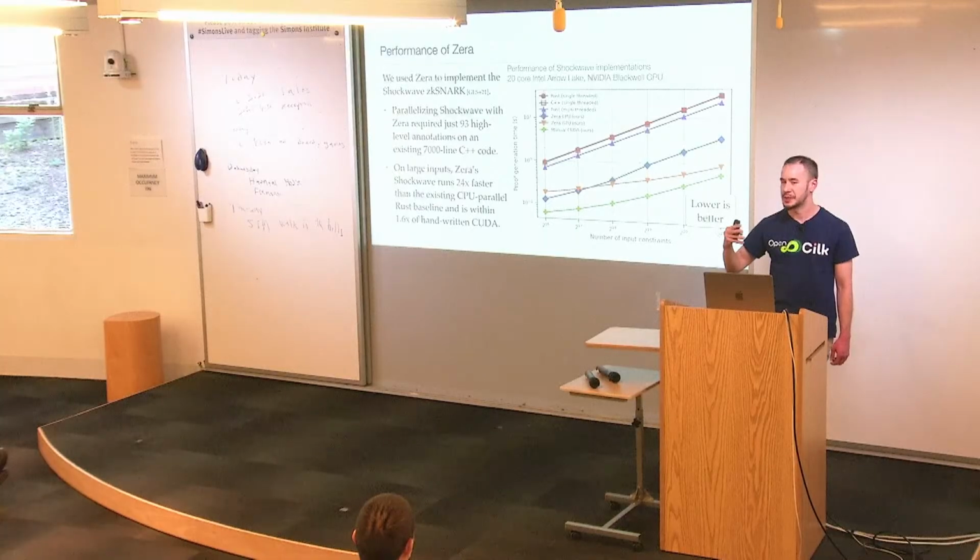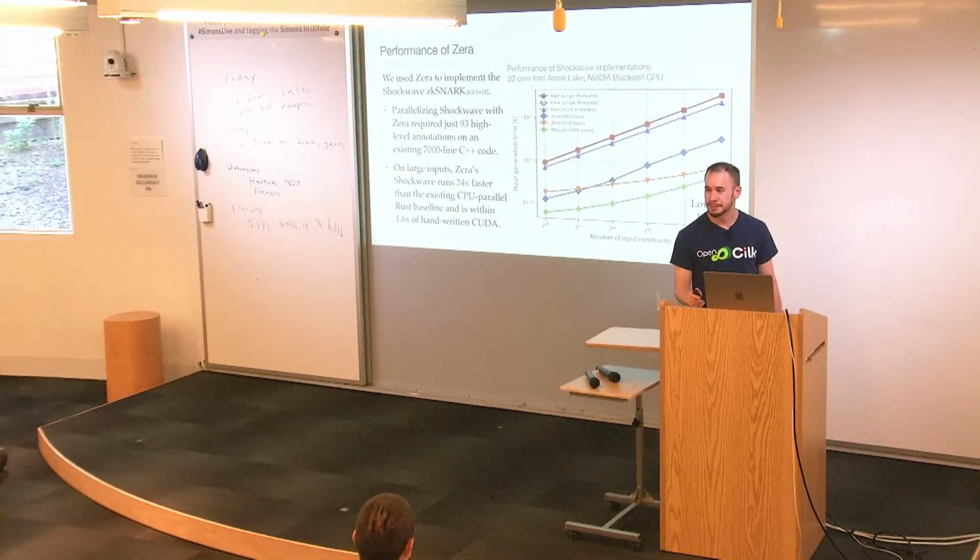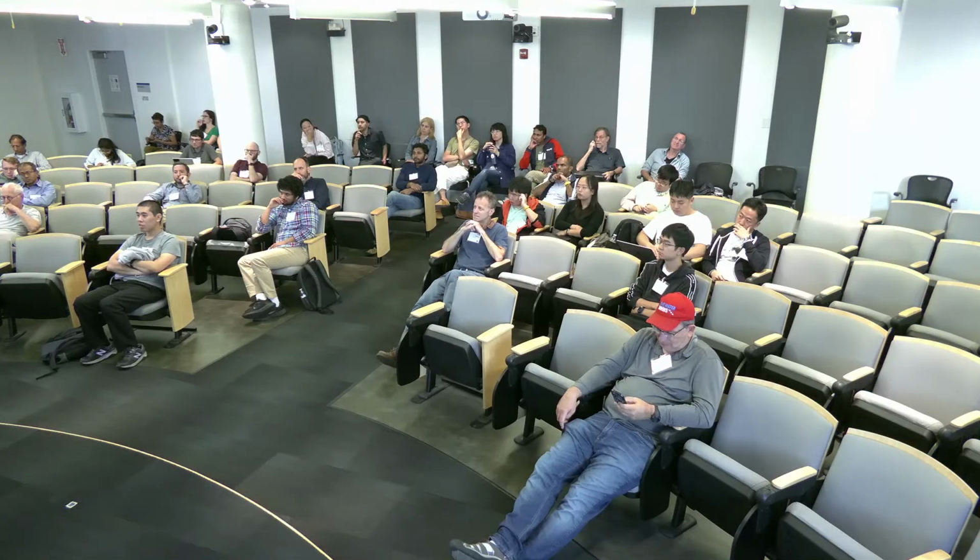We also know that in general, Rust tends to be a little bit slower than C++, but I don't think that would account for the entire gap here. But here the C++ and Rust are exactly the same, right? So it's the blue and purple lines, right? Yeah. So on the single-threaded baseline, I think there actually is a gap between those two lines. It's just very, very small. So that's why I don't think that's what's really causing this gap in terms of performance.